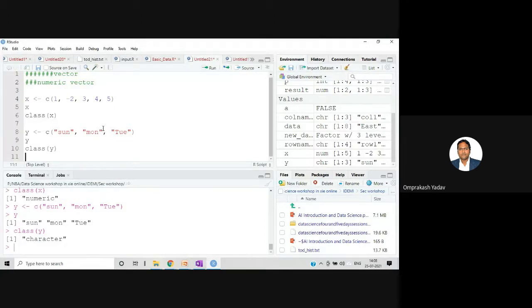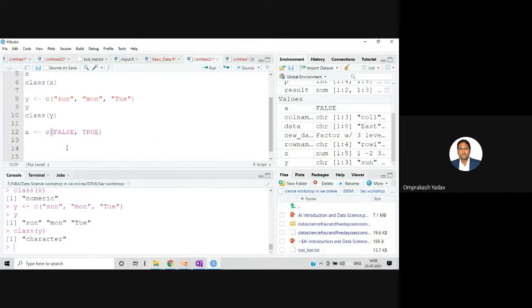Similarly, you can have the Boolean vector also, or the logical vector. So I can write over here, let's say x, and I can use the c function, and then here you can specify false, then true.